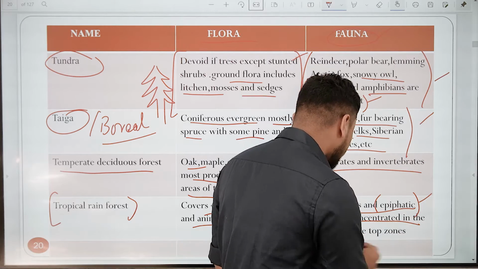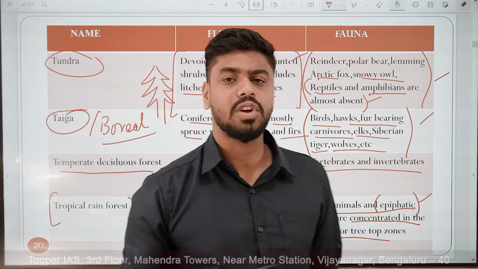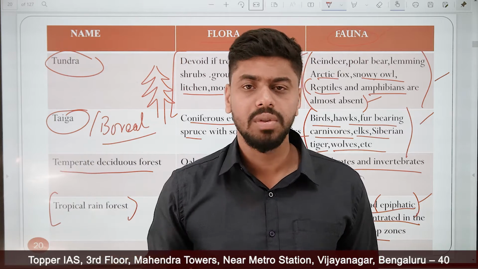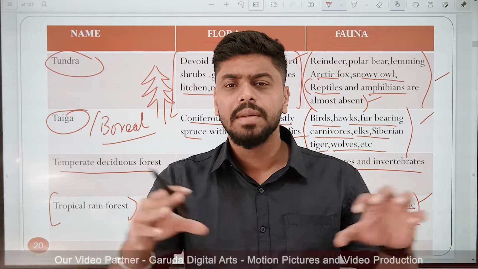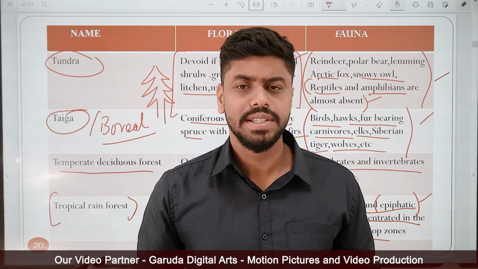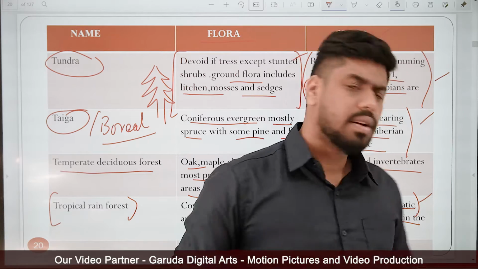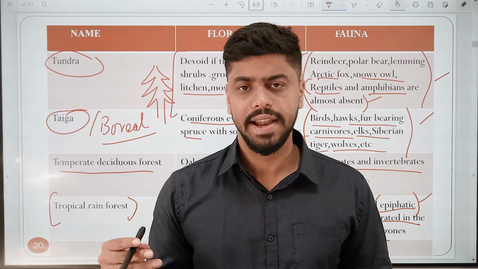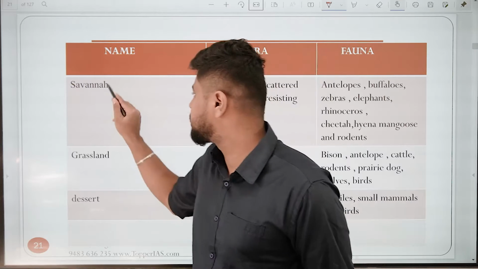Here they are concentrated in a canopy and the tree top zones. So you have these epiphytes which go round and round the tree. And here, because there are such tall trees, there is usually competition for sunlight. We have some other zones as well.